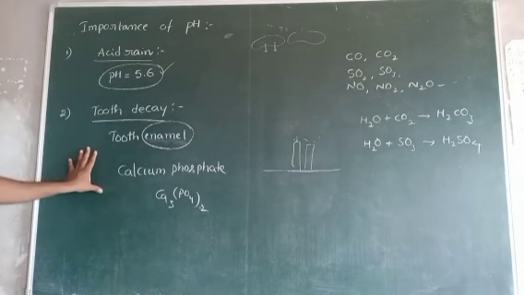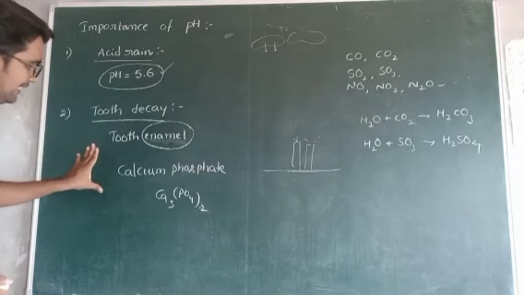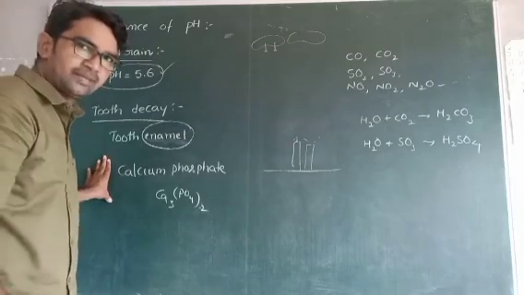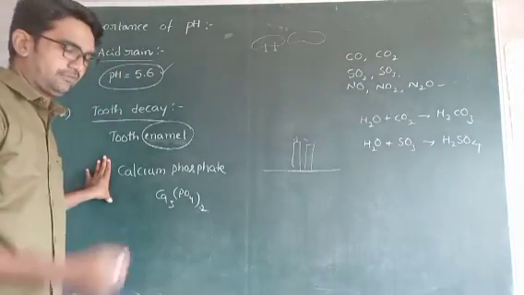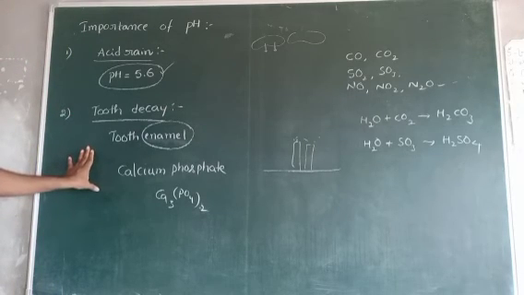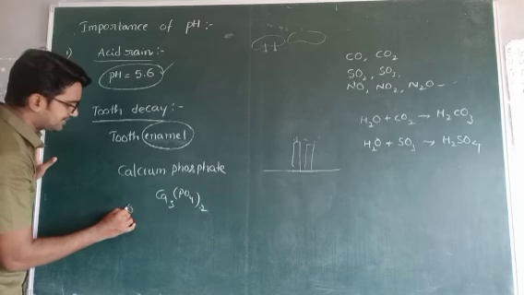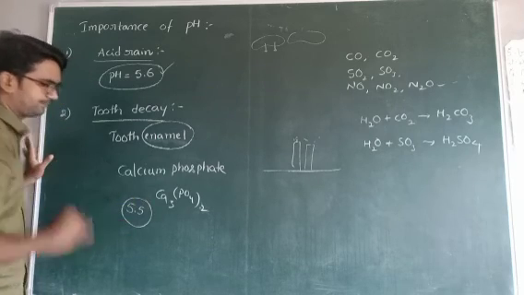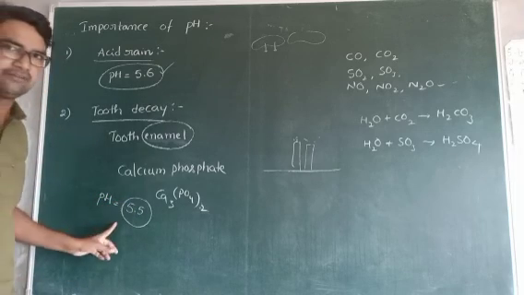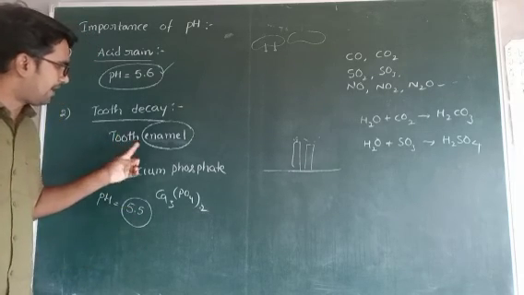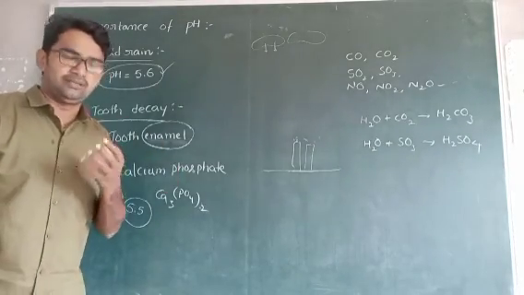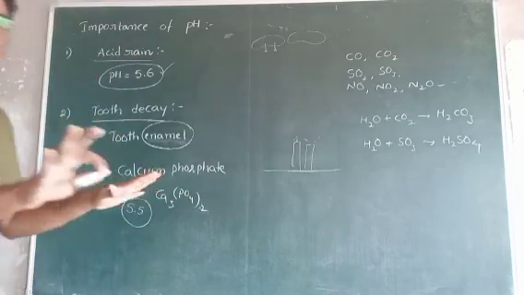So it gets corroded only in the case of not proper brushing, not proper washing, not proper cleaning of our mouth. If the pH in the mouth reaches 5.5, then definitely our enamel, the surface of the calcium phosphate, the protection of our teeth, is corroded.